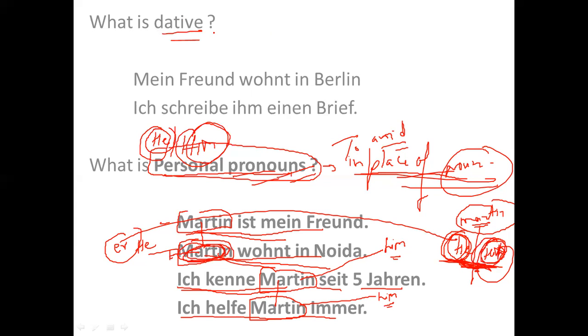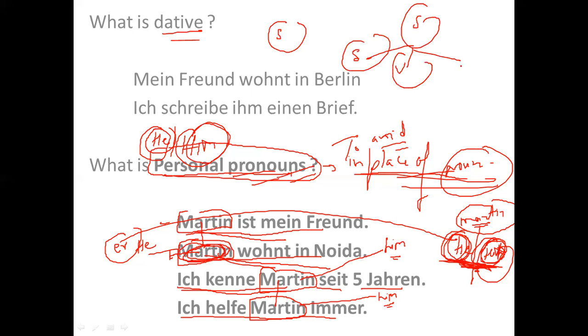A sentence has three things: one is subject, one is verb, and third is an object. Now, this object can be a direct object or it can be an indirect object. So this subject part is known as nominative. This direct object is known as accusative, and this indirect object is known as dative.